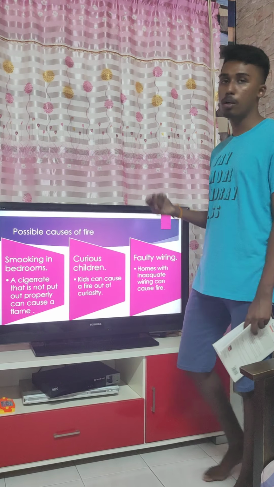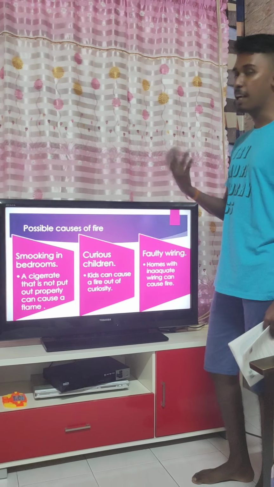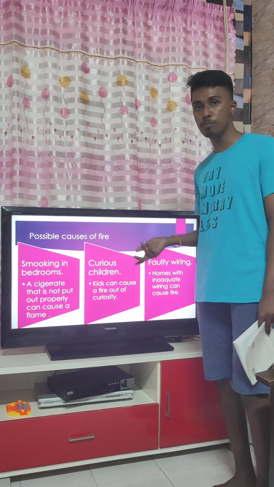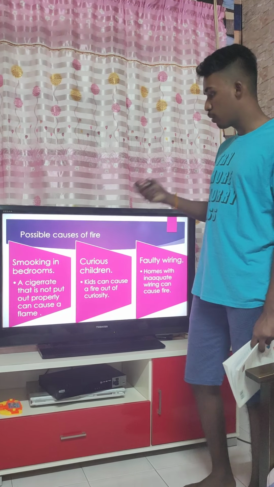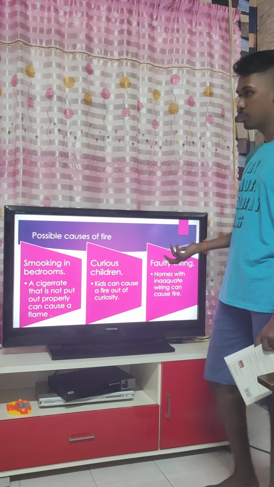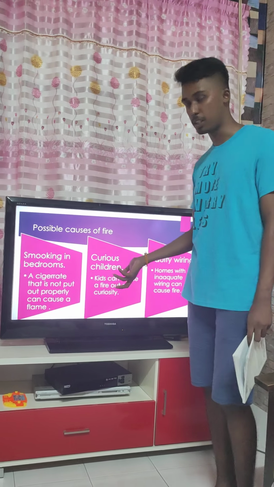When adults smoke in their bedroom or at a place where fire is easily caught, it will cause a huge house fire, which will cause loss of life and also property damage.